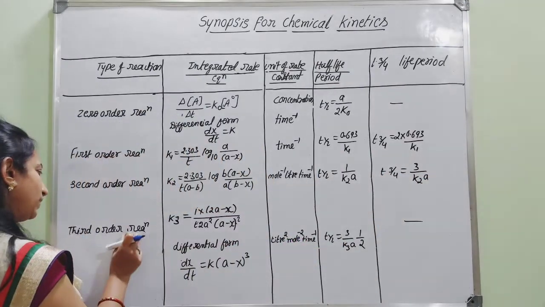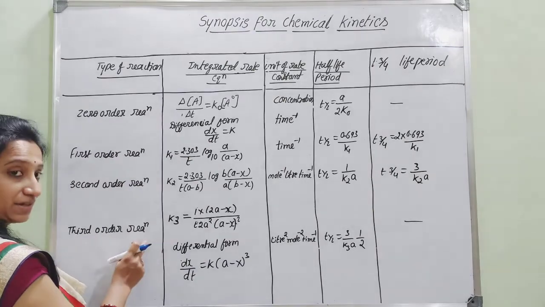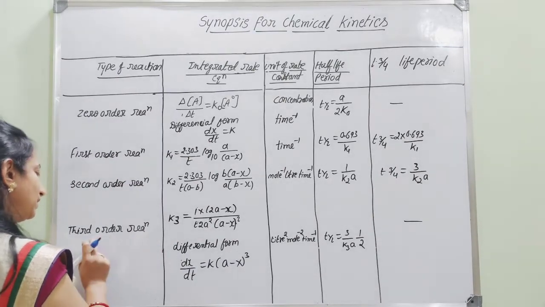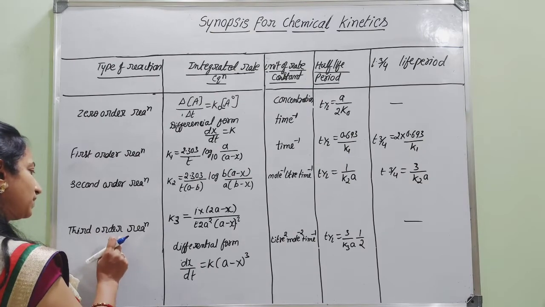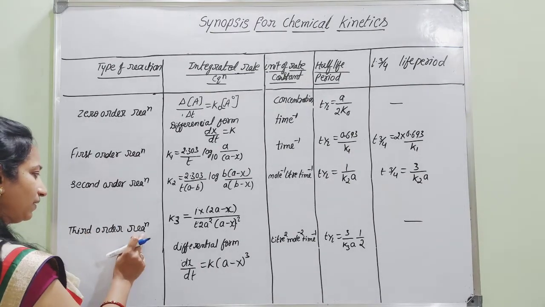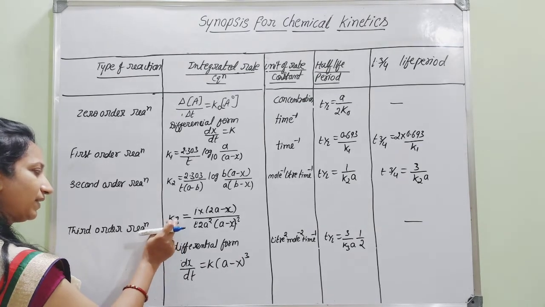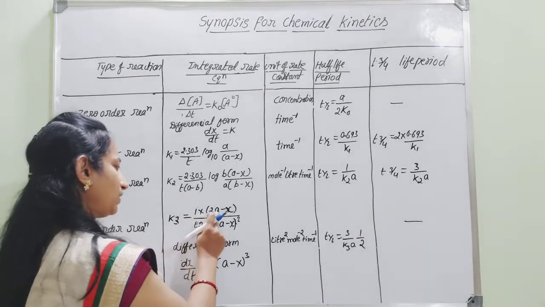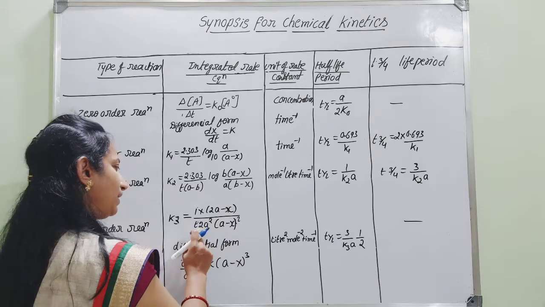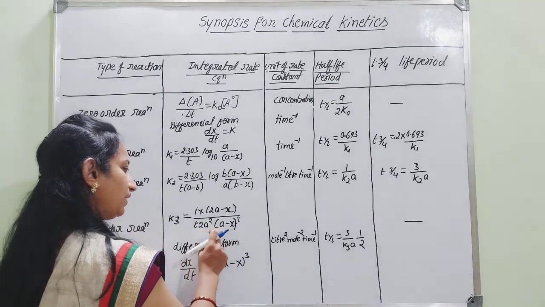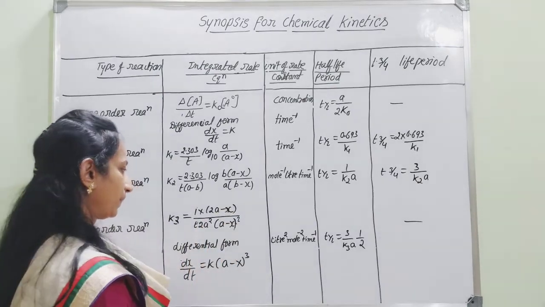And one more order of reaction, that is third order reaction. The rate of reaction depends on three concentration terms. And for this third order reaction, k3 is given as the rate constant. k3 is equal to 1 into 2a minus x divided by t into 2a square, that into a minus x whole square.